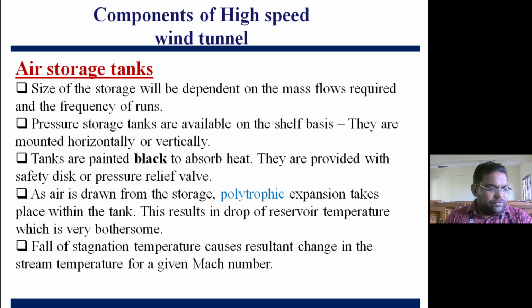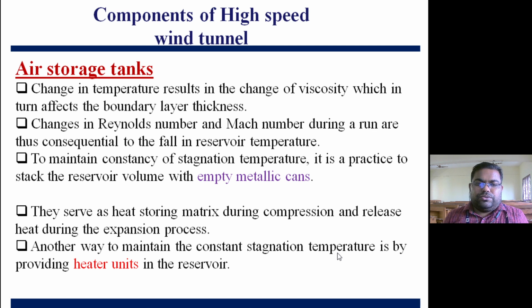So as air is drawn from the storage, polytropic expansion takes place within the tank. This results in a drop of reservoir temperature, which is very bothersome. Because of this drop of stagnation temperature in the reservoir, we need to heat it up to maintain the same control condition in the test section. So the fall of stagnation temperature causes a resultant change in stream temperature for a given Mach number. Change in temperature results in change in viscosity, which in turn affects the boundary layer thickness. So the Reynolds number and Mach number change during a run, consequent to the fall in reservoir temperature.